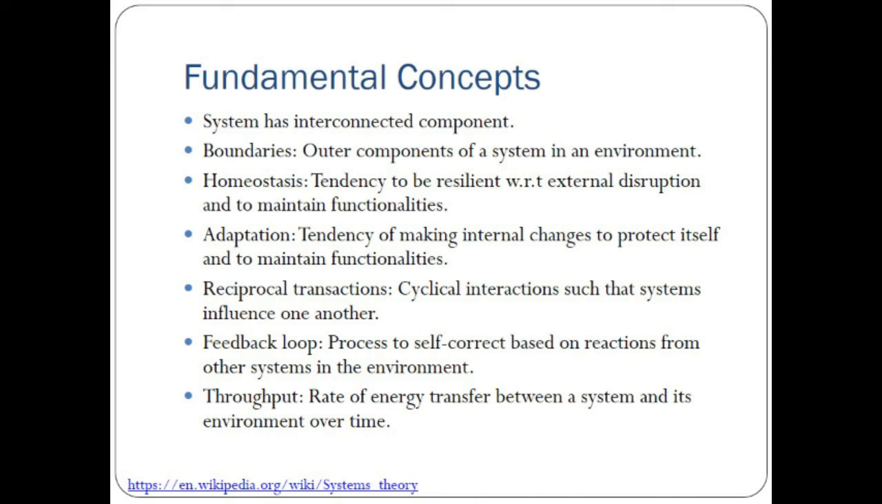And there's another definition, the feedback loop, a process to self-correct based on the reactions from the other systems in the environment. So if system one is making some error, system two gives feedback that these are the errors, and system one starts correcting itself. This is called a feedback loop, meaning system two has given feedback to system one. Then throughput, the rate of energy transfer between a system and its environment over time. So how the transfer of energy takes place between a system and its environment over a long period of time is defined as throughput.